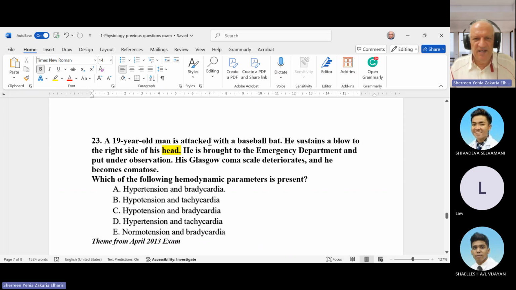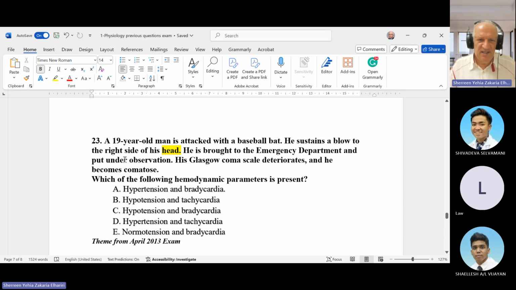A 19-year-old man is attacked with a baseball bat. He sustained a blow to the right side of the head. He's brought to the emergency department and put under observation. Glasgow scale deteriorated and he became comatose. Okay, so in head injury, we have a triad called Cushing reflex. In Cushing reflex, they have hypertension, bradycardia, and bradypnea, so the respiration also becomes slow.